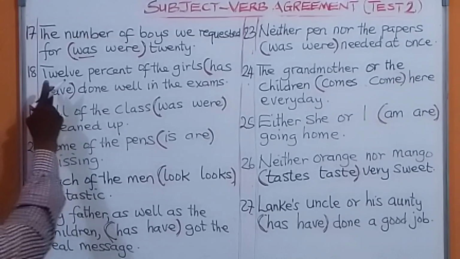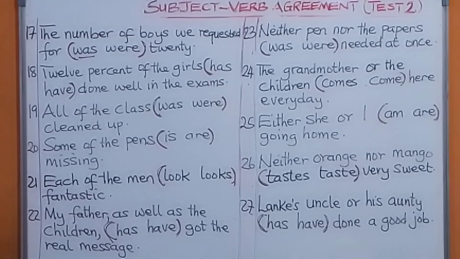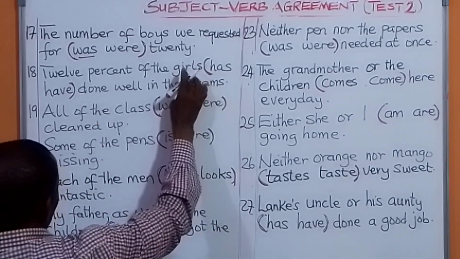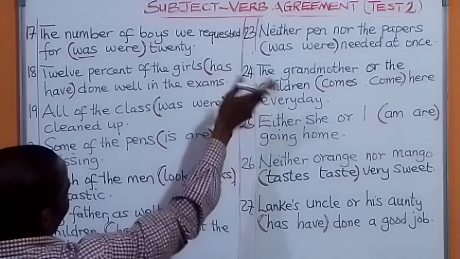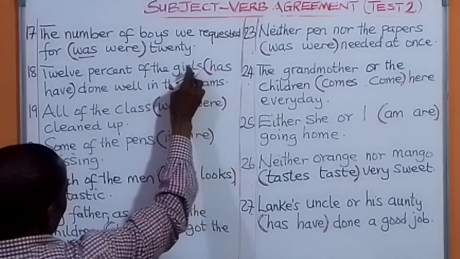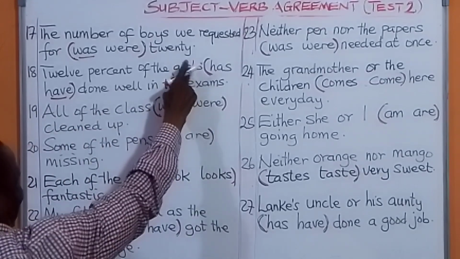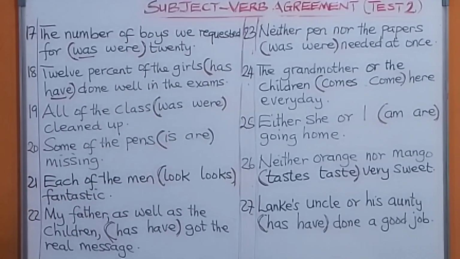Next one, number 18. 12% of the girls, what are we going to have there? So we consider this. If you say 12% of the girl, you use a singular verb. But girls, so you have a plural verb. So we have 12% of the girls have done well in that. If you have 12% of the class, that is singular, you say has. 12% of the classes have.